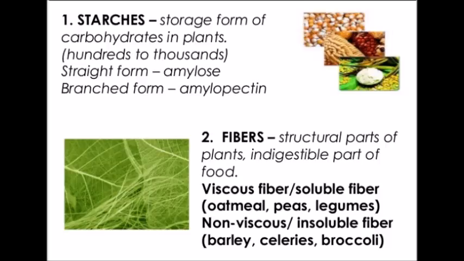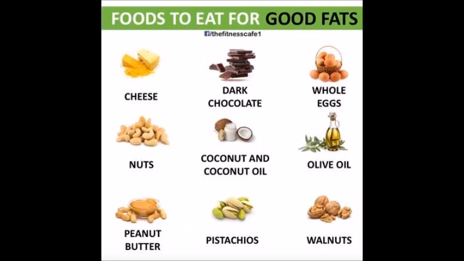So we have talked about carbohydrates. The next one is fats. What are the basic sources of fats? Butter, ghee, oils, groundnuts, almonds. These are compounds consisting of C, H, O, but chemically totally different from those of carbohydrates. They are insoluble in water but soluble in fat solvents such as acetone, benzene, and chloroform.